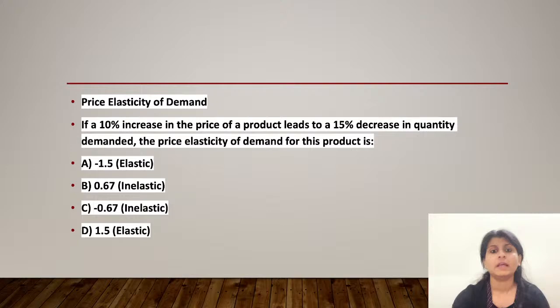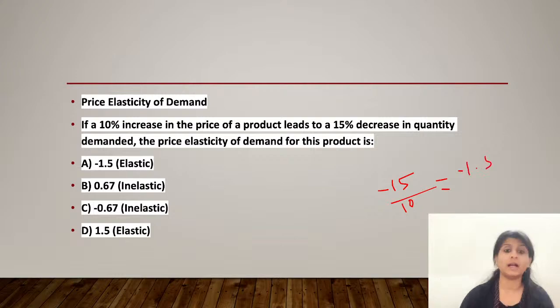So when we calculate the elasticity, we would do minus 15 divided by plus 10. So that would be how much? Minus 1.5. So this indicates that the demand is elastic because the magnitude of elasticity is greater than 1. And the negative sign indicates that the relationship between the price and demand is inverse, as we all know. As the price increases, the quantity demanded decreases.